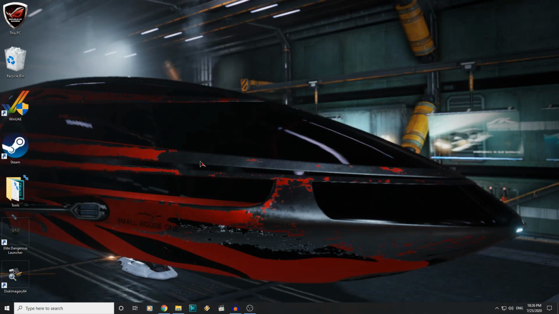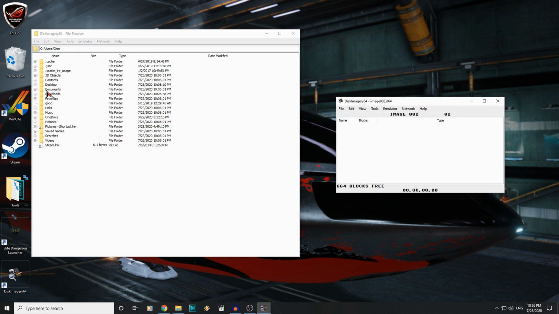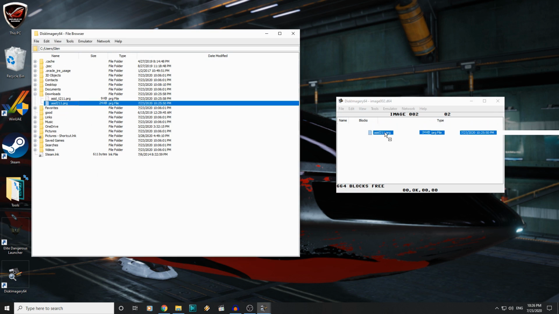We then just need to create a D64 disk image, and for that I use DiskImage64. This is very simple to use. Let's just create a new image. There's the files we downloaded, and you just drag them across.